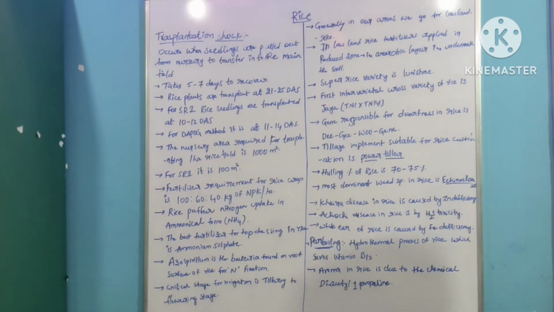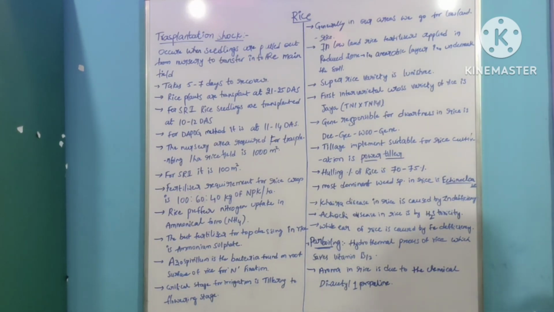Critical stage, that is the particular stage in which the plant definitely requires water, is called the critical stage. We should recommend irrigation in that particular period. That is the important stage to apply water. The critical stages in rice are tillering to flowering stage.